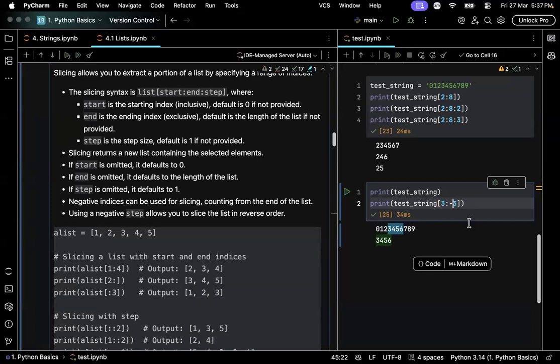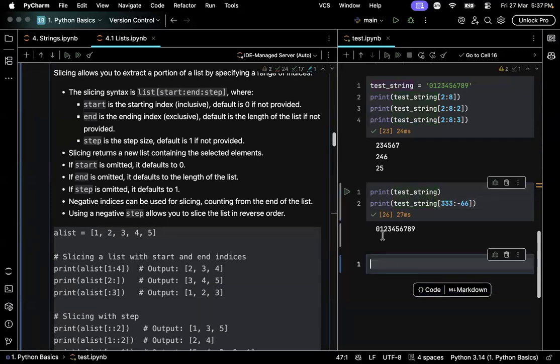And you might ask, what if I write an index that is out of the list while slicing? Let's say minus 66. Here, minus 66 doesn't exist, right? And even let me write 33. Even 33 also doesn't exist. When you slice, if you mention indexes that don't exist, it will return an empty list. In case of a string, it will return an empty string. In case of a tuple and a list, they will return an empty tuple and an empty list.